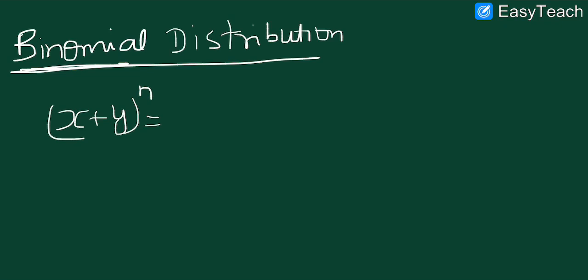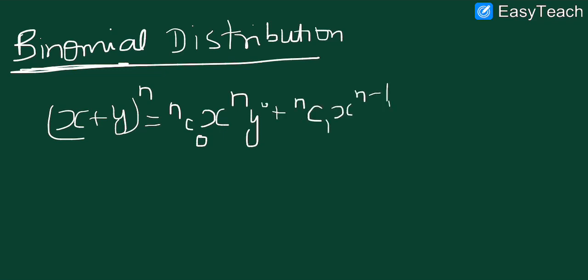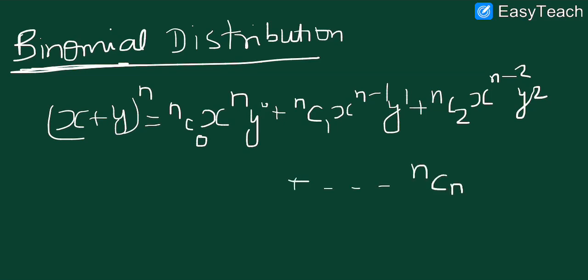If we expand it binomially, the power of x decreases and simultaneously the power of y increases by 1 in every successive term. It will be x^n y^0 + nC1 x^(n-1) y^1 + nC2 x^(n-2) y^2, and so on, and in the last term, nCn, there is no power of x and all the power is on y. I think this is clear.